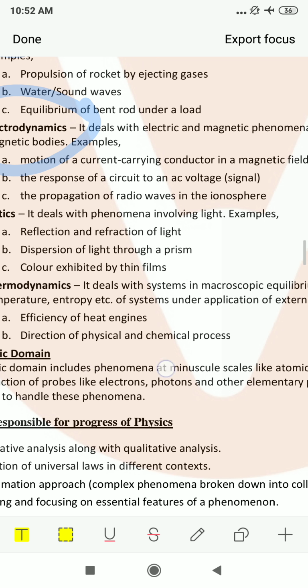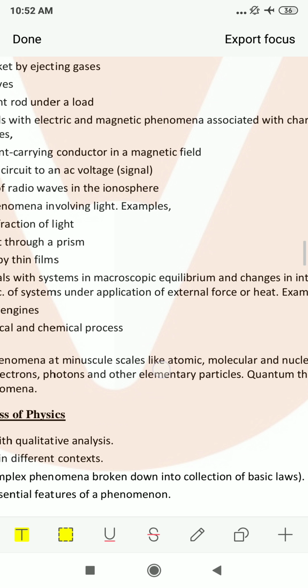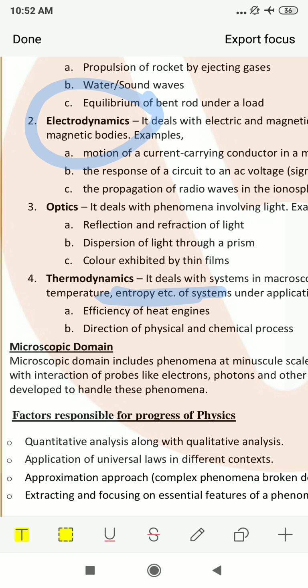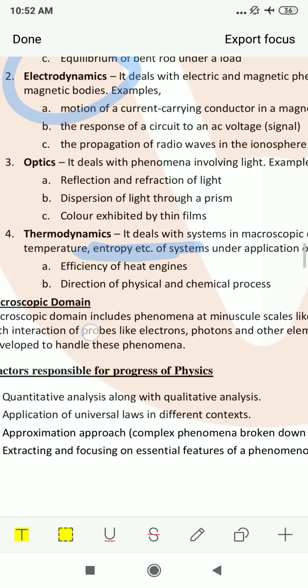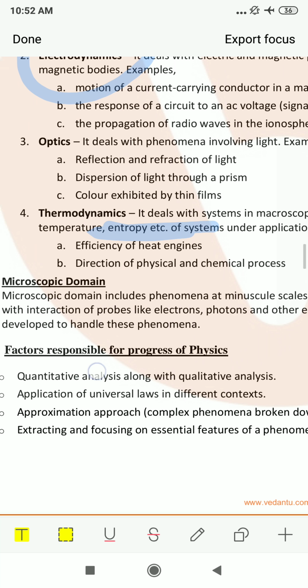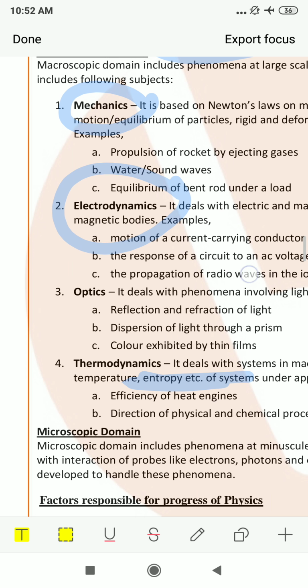It deals with a system in macroscopic equilibrium and changes in the internal energy, temperature, entropy. This term must be new for you. You will study about this term. Thermodynamics is basically your 8th chapter. We will study this chapter under applications of external force or heat. For example, efficiency of heat engines, direction of physical and chemical processes. So all these are considered under the macroscopic domain.